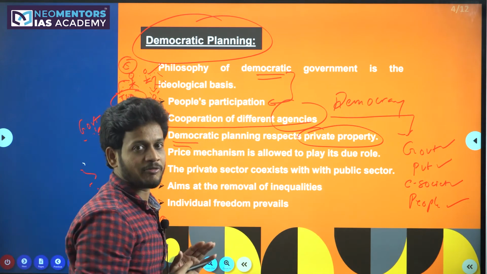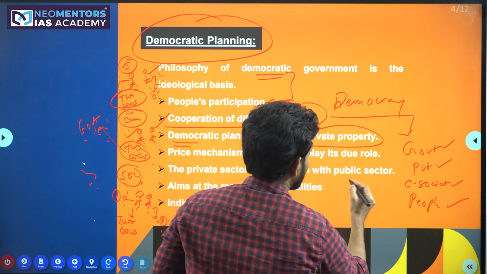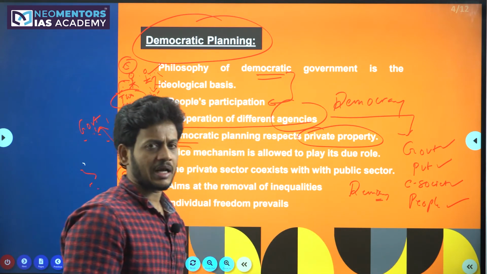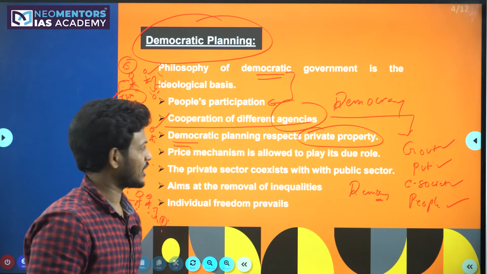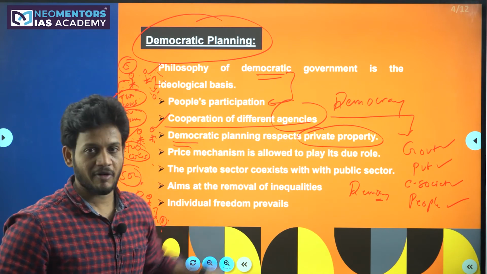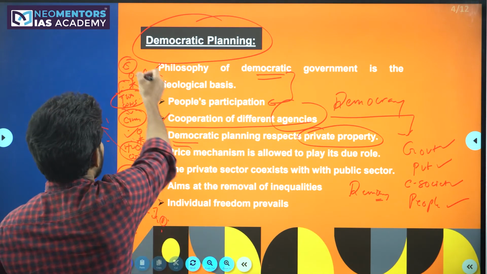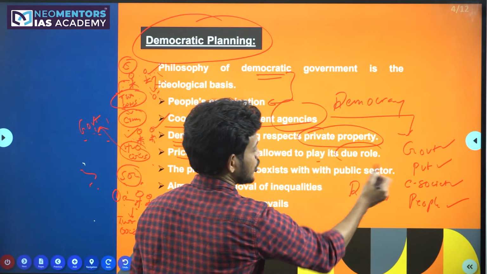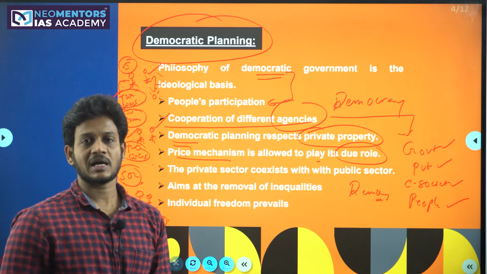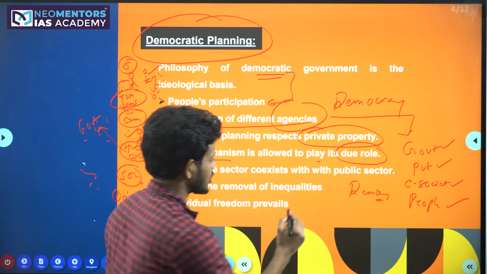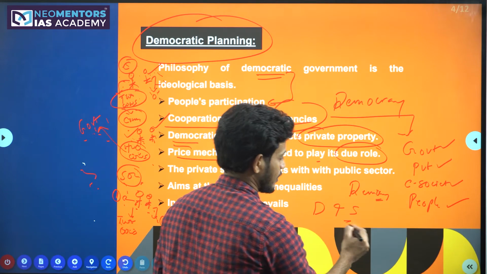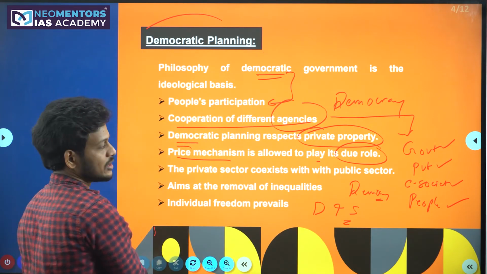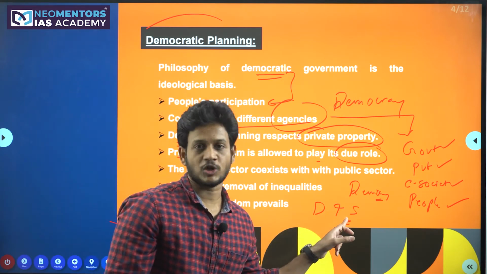So this particular type of democratic planning is generally followed in the countries which follow democracy. That might be a capitalist country or another different country. So democratic planning respects private property. Most of the democracies are there in capitalist countries or mixed economies. So the price mechanism is allowed to play its due role. In communist or socialist countries, market forces, in the sense demand and supply, are never allowed to play their due role.